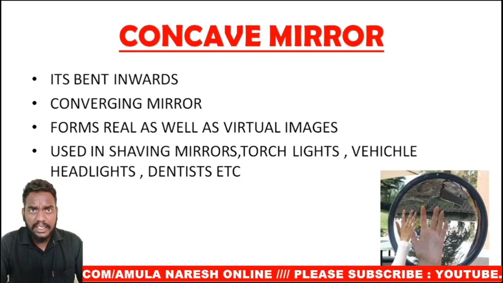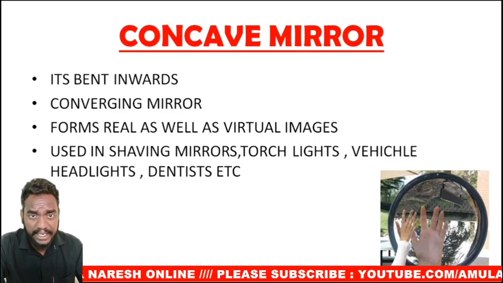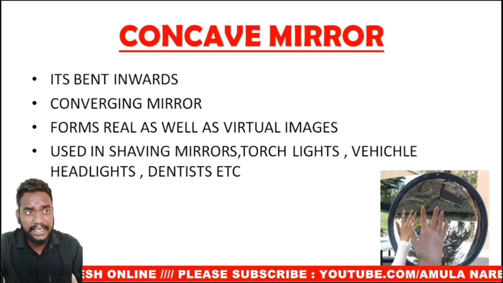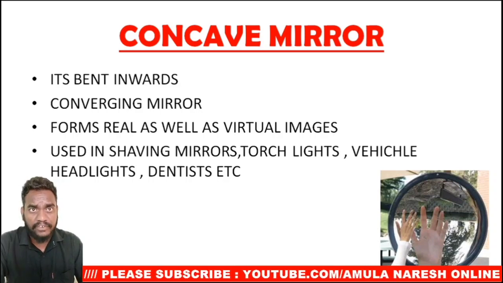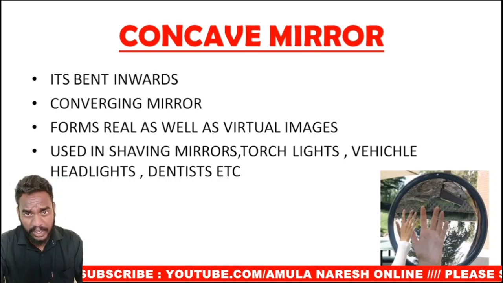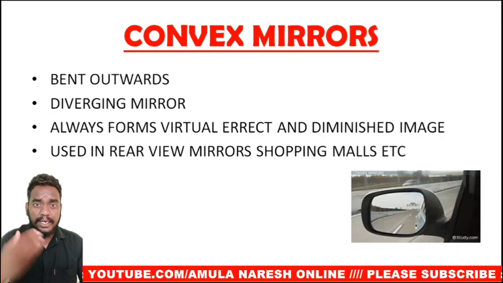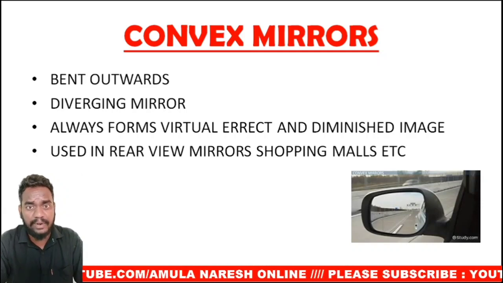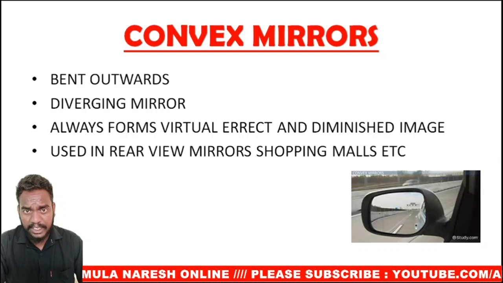Now what are the main properties of concave mirrors? The first property is it is bent inwards, the second property is it is a converging mirror, and the third property of a concave mirror is it can form both real images as well as virtual images. It is based upon the object distance. It depends upon what distance from the concave mirror you are placing the object. It forms either a virtual image or a real image.